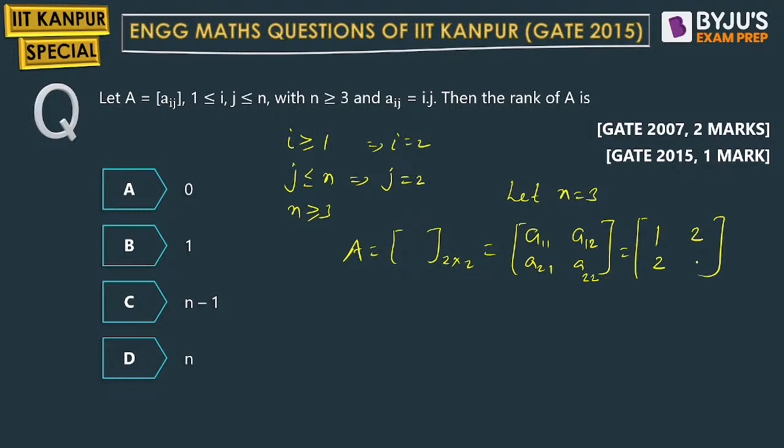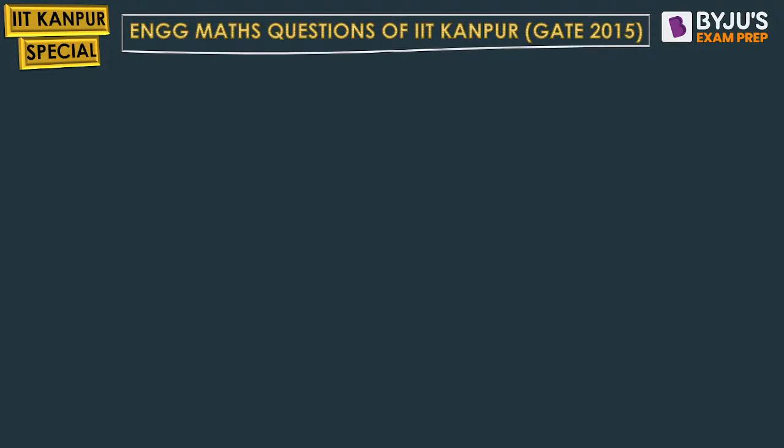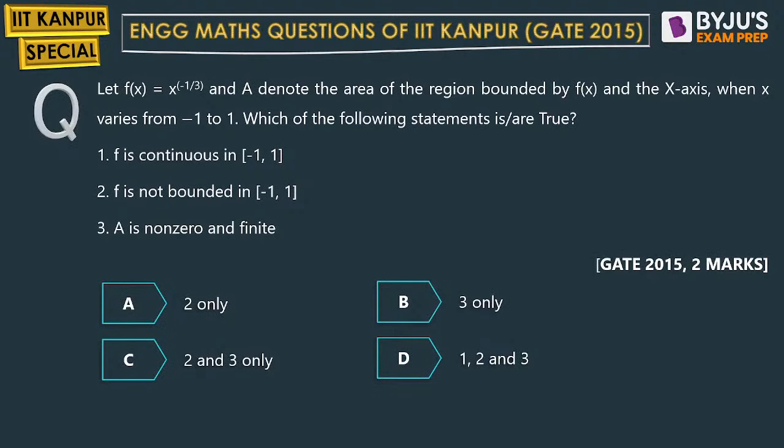So obviously we can say that these two rows are proportional, so their rank will be 1. Option B will be the correct answer. Rank of A will be 1, as the two rows are proportional. Even if you consider any other values of n as per the given condition, you will get your answer as option B only, rank as 1. Comfortable? Can I have your response? Now see this question.